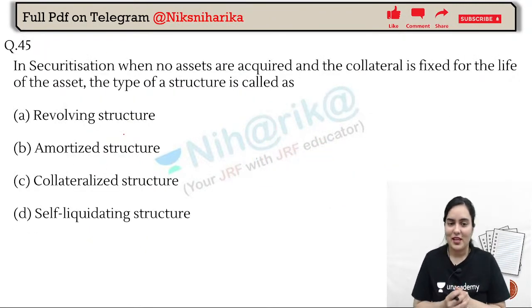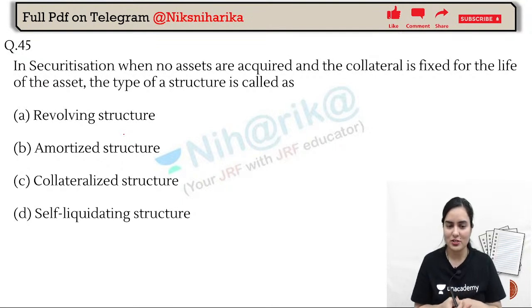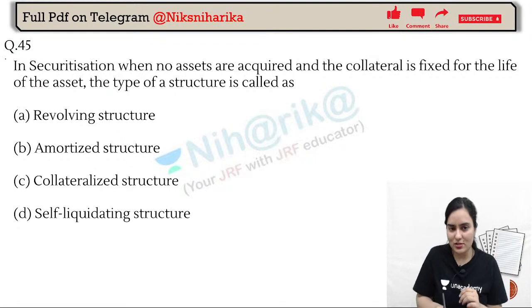Okay, now next one. In securitization, when no assets are acquired and collateral is fixed for the life of the asset, the type of structure is called what? Let's see. Very soon the practical questions will also start, so make sure you get ready with your pen and paper also. In securitization, when no assets are acquired and collateral is fixed for the life of the asset, the type of structure is called what?